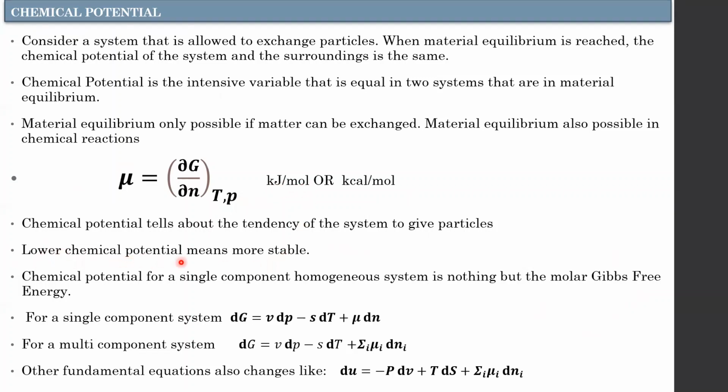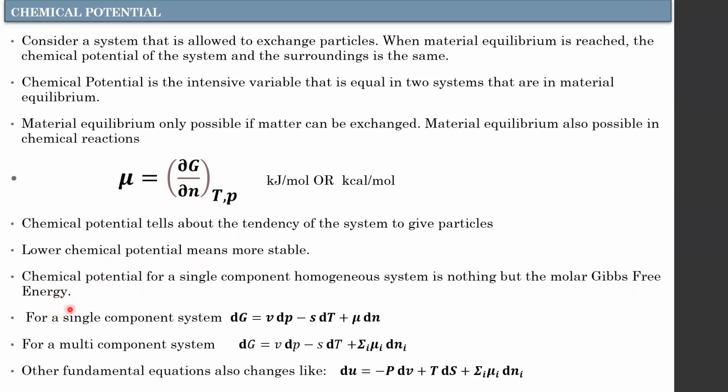Lower chemical potential means more stable. Here one theoretical bit may be asked: lower chemical potential means more stable. And chemical potential for a single component homogeneous system is nothing but the molar Gibbs free energy. Here mu dn equals ∂G. For a single component, dn equals 1. So mu is directly equal to the Gibbs energy.